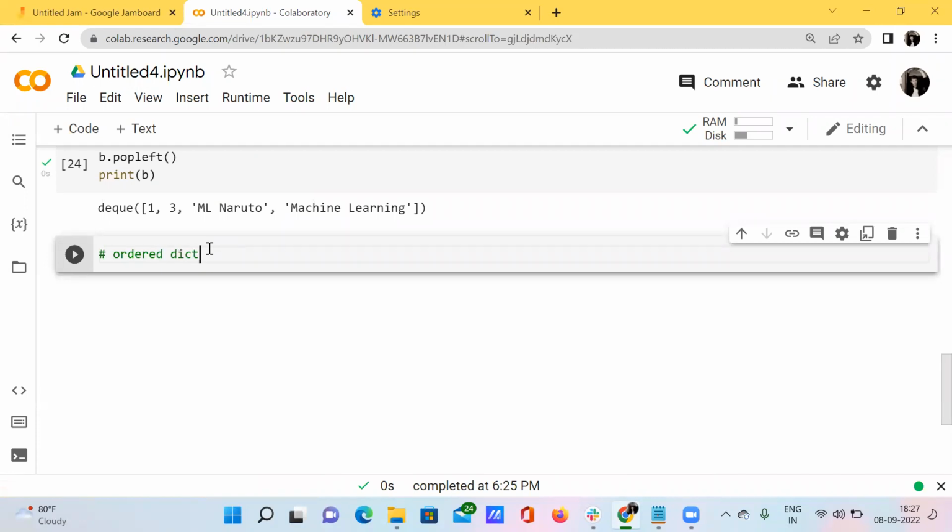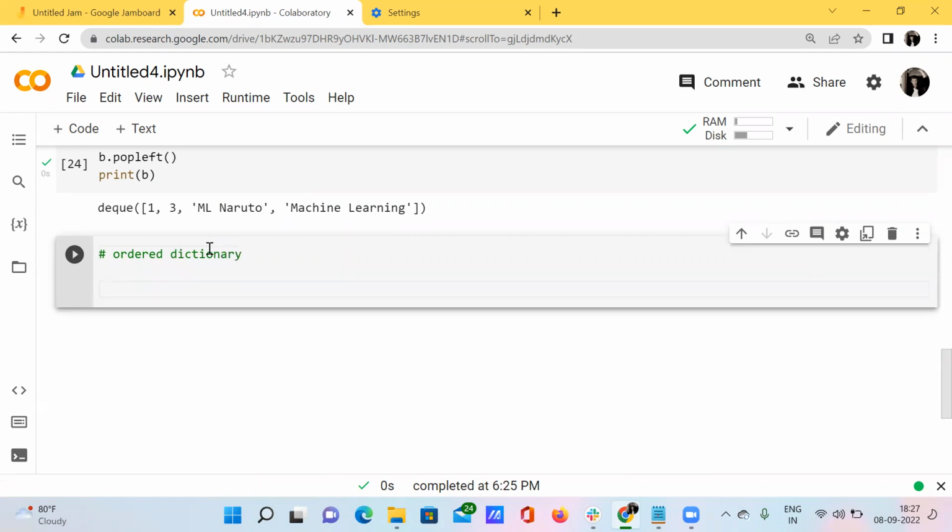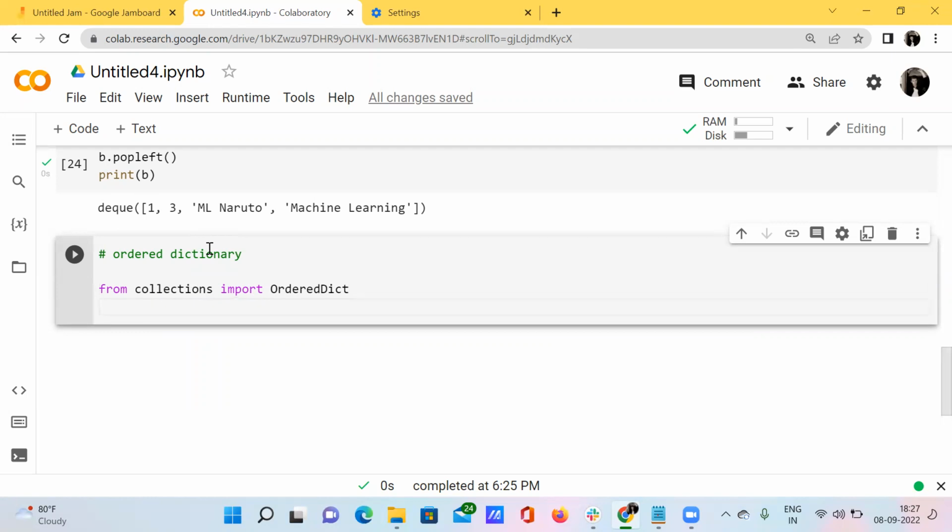See here, from the collections module, I'm importing OrderedDict.